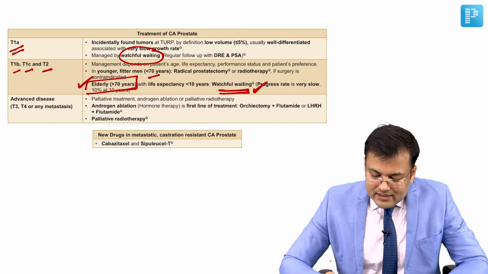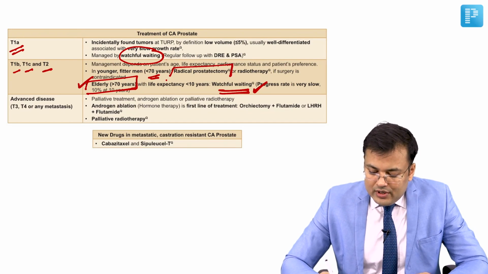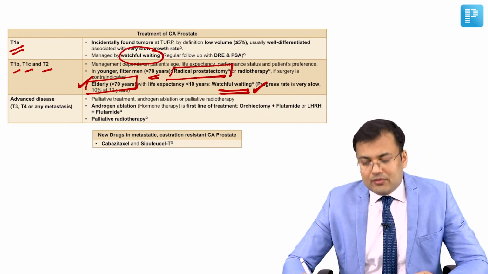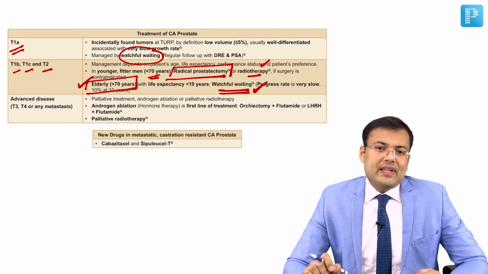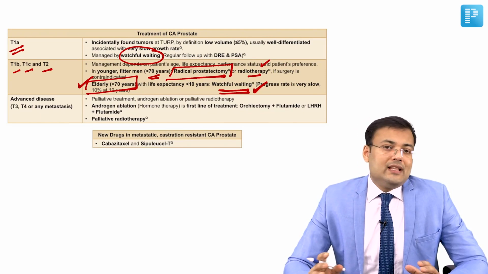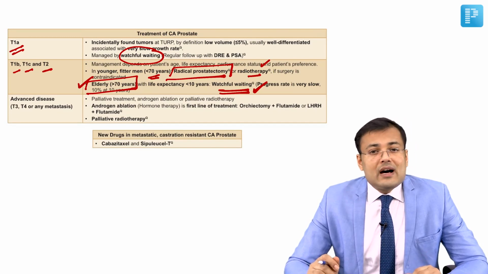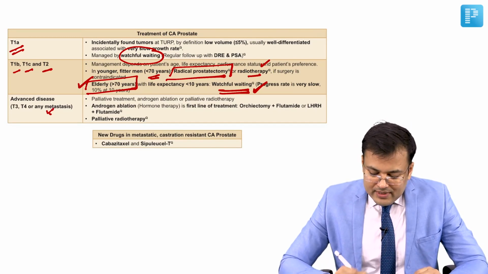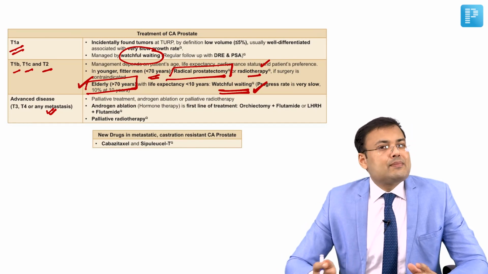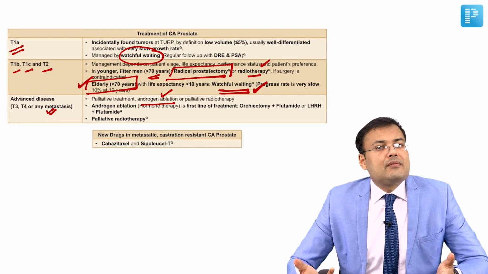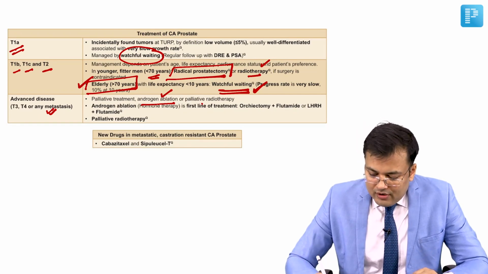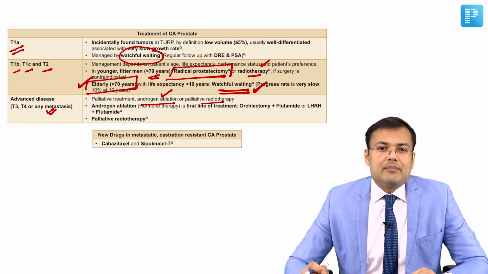If age is less than 70 years, then only we go for radical prostatectomy or radiotherapy. Preferred option is radical prostatectomy. And in patients with advanced carcinoma prostate or metastasis, we give palliative treatment, either androgen ablation, which is part of hormone therapy, or palliative radiotherapy.